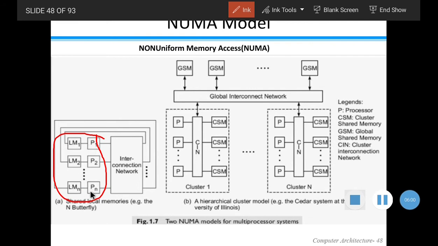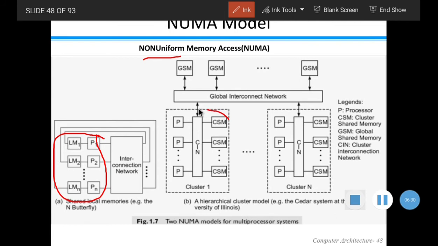Each processor has its own local memory, and the collection of all these local memories forms a global address space that can be accessed by all the processors. It is non-uniform because the access depends on the location of the memory address used to access the data. That is why it is called non-uniform memory access.